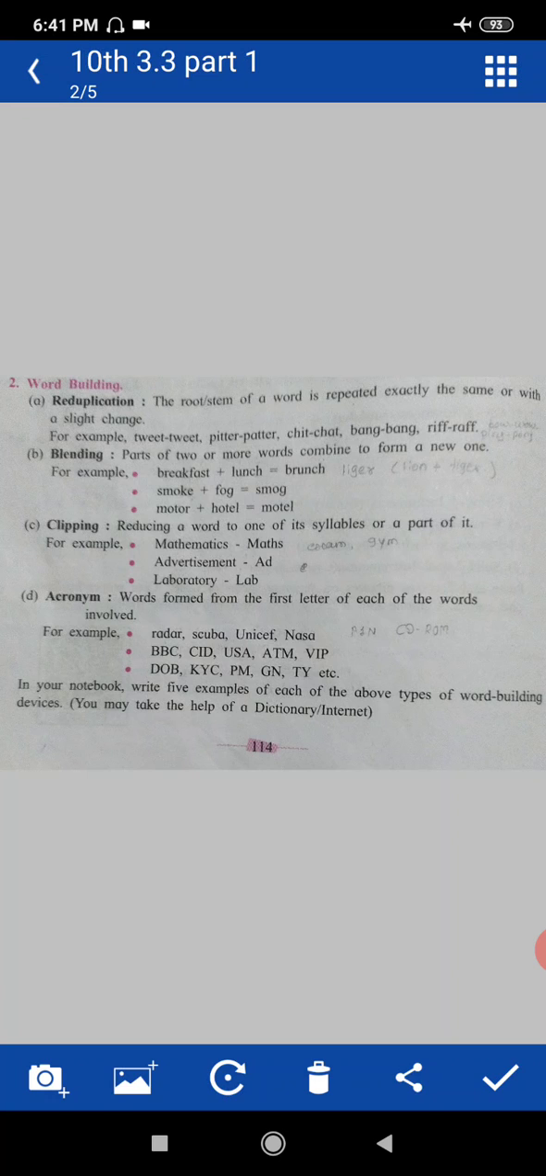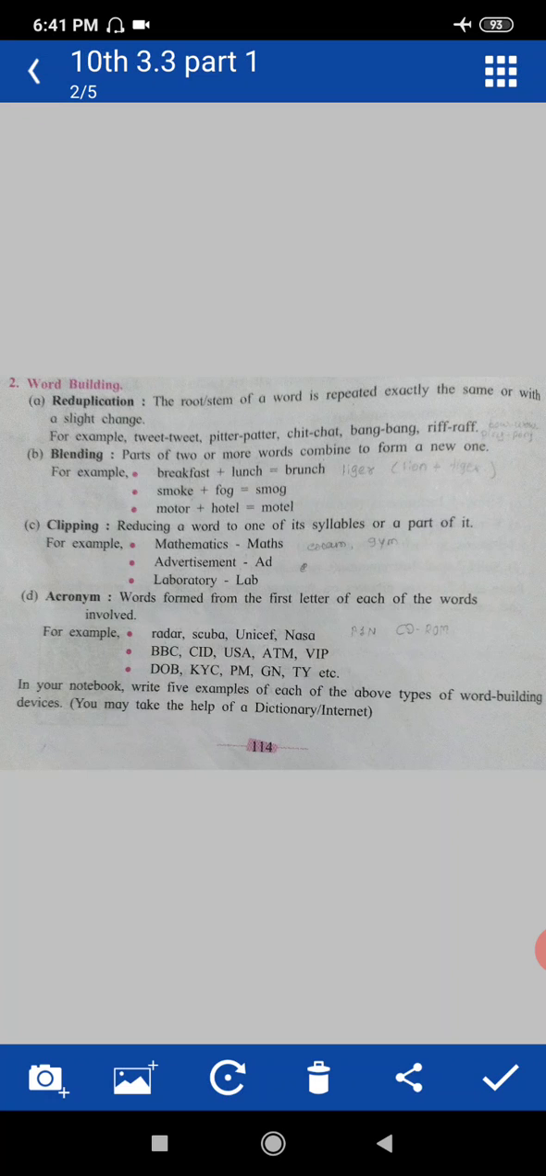For example, tweet, tweet. No change, exactly the same. Pitter, patter. Slight change in the vowel, I, A. Chit, chat. Again, slight change in vowel. Bang, bang. The same one. And riff, raff. That means a slight change in vowel sounds. Okay. Second one is blending.